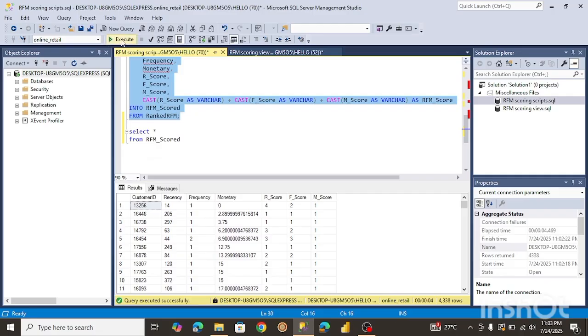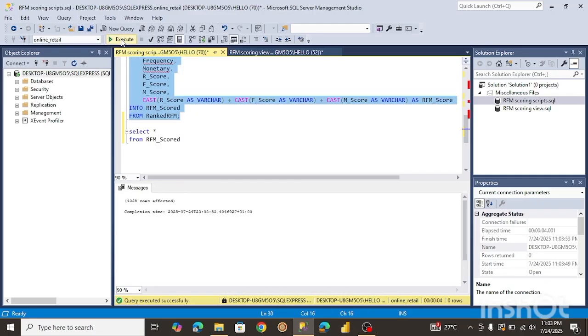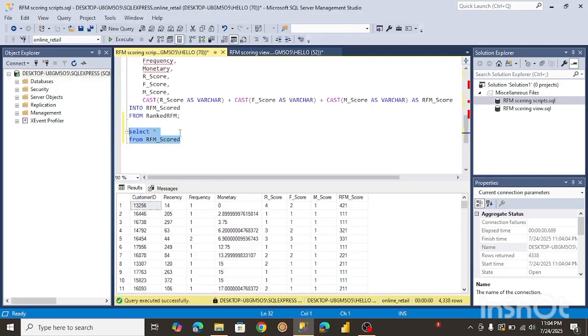Let's run it like this to see if it will work. All right, so it works. We have a temporary table created. Let's select from this temporary table. Okay, so this is exactly what we need. You can see that we're concatenating all these scores together. What we can do now is order by the RFM score to get the highest, and it's just going to go all the way to the lowest. Let's just try that to see if it'll work. Let's try the order by RFM score.